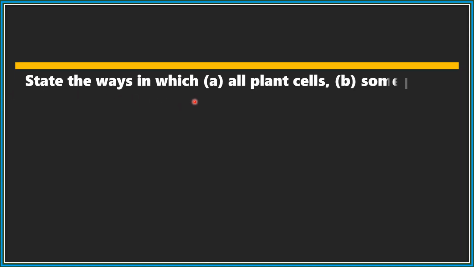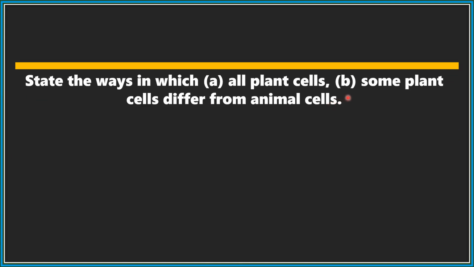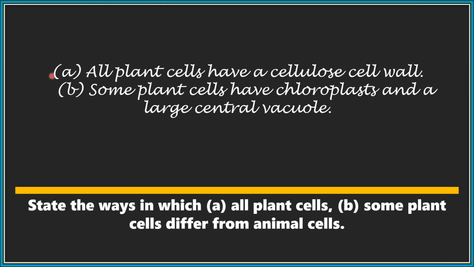State the ways in which all plant cells and some plant cells differ from animal cells. All plant cells have a cellulose cell wall. Some plant cells have chloroplasts and a large central vacuole.